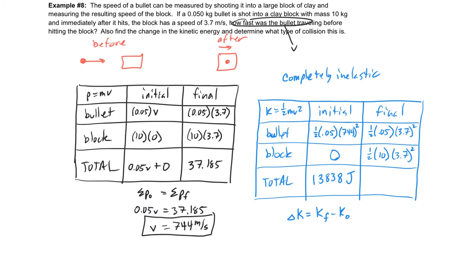So we're going to do 1/2 times 0.05 times 3.7 squared, and we're going to add on the 1/2 times the 10 times the other 3.7 squared, and we get a total of, if I round to the nearest whole number, 69 joules. Now that's a lot of energy, right? But energy is going to be lost. You're going to hear the bullet smack into that clay block, right? There's probably some heat. There's a lot of friction because that bullet has to go from 744 meters per second to rest. How is it doing that? Well, it's slamming into that block.